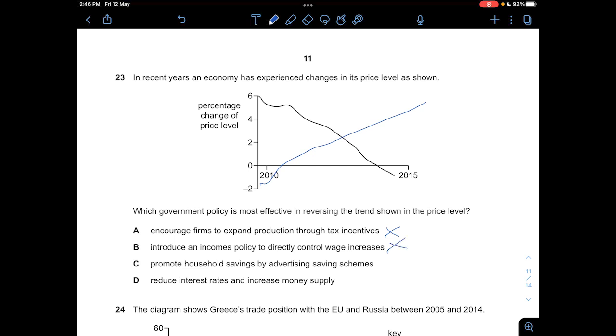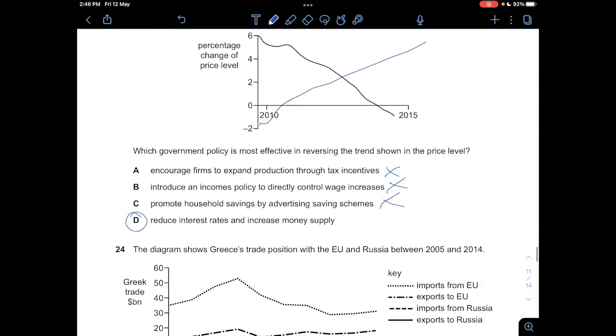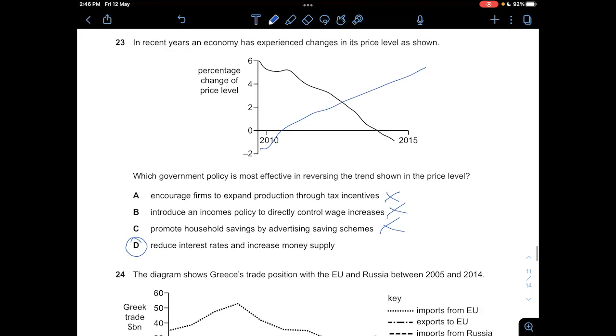And C, promote household savings by advertising savings schemes, would result in a decrease in AD, so this will decrease the price level, so C is wrong. But D, by reducing interest rates and increasing money supply, this will result in your AD curve shifting to the right. So when your AD curve shifts to the right, the price level increases, so answer is D. So the trend will reverse like that, from negative 2% like what I've shown here, all the way to 6%.